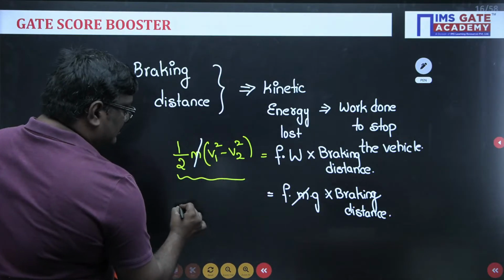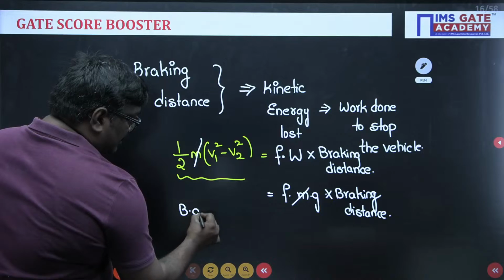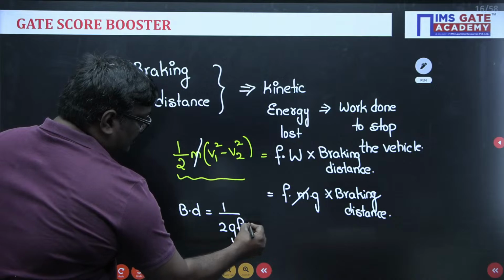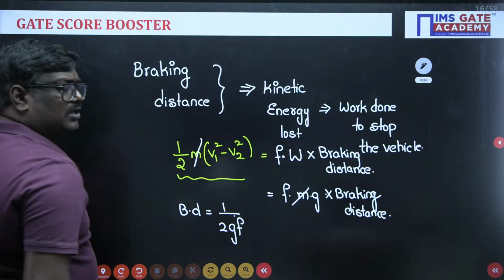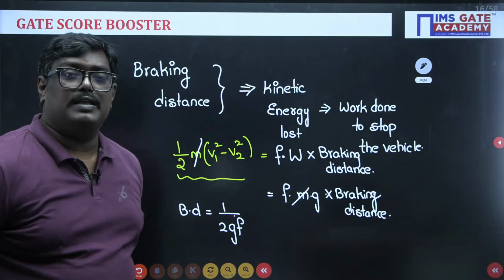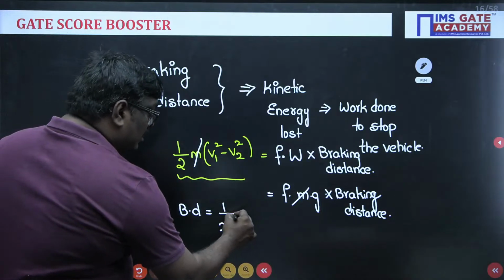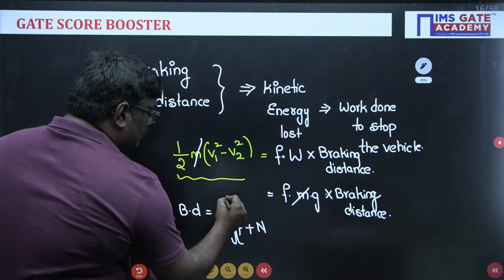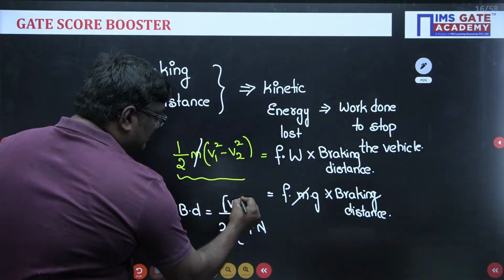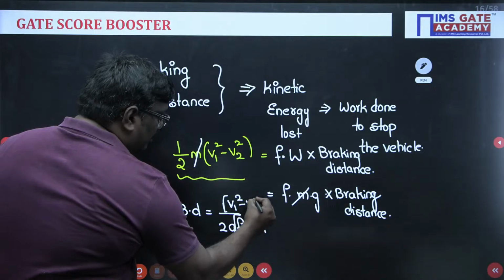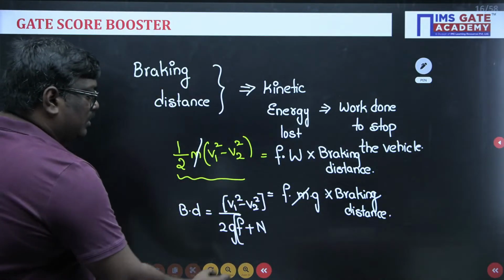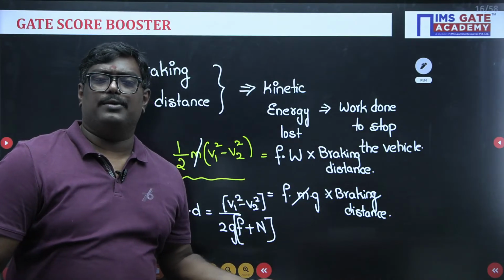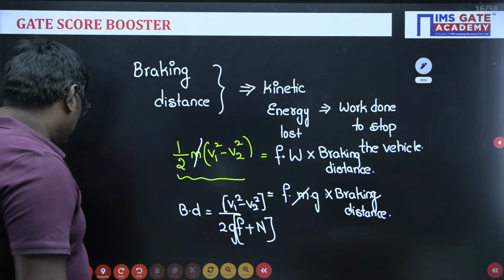The braking distance BD can be written as half into 2g f. Here actually, students, I would like to tell you one thing. Gradient is also there. So they have given gradient as plus n into V1 squared minus V2 squared. Gradient can be positive or can be negative, but in the problem they have given a positive gradient.